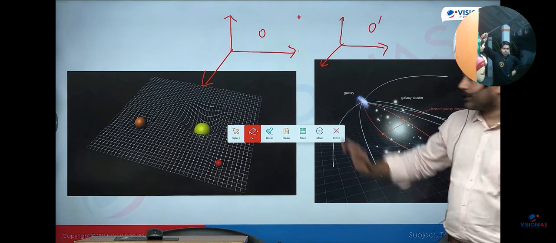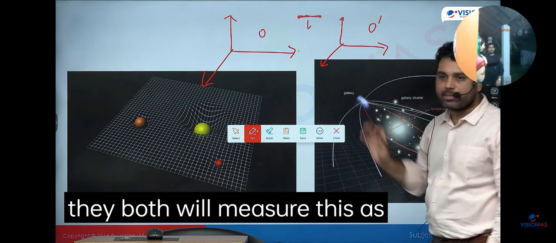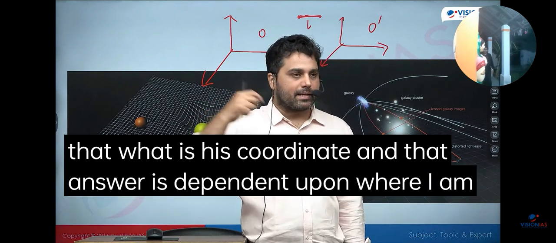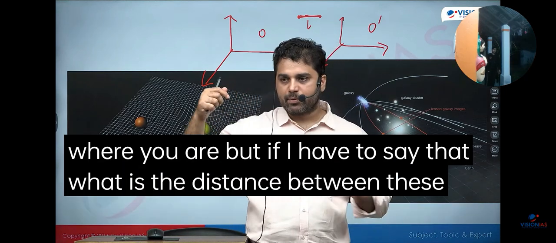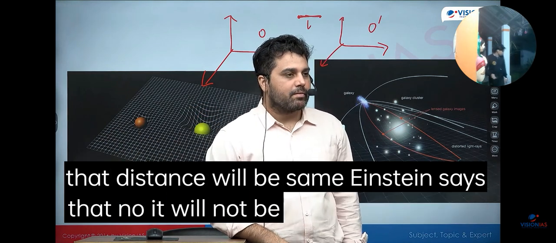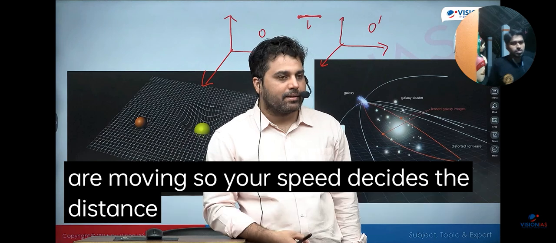But till now we could assume that if we have to find the distance between two points, then both will say that the distance is, let's say, some L. They both will measure this as L, right? So for example, in the question I asked what his coordinate is, and that answer is dependent upon where I am and where you are. But if I have to say what the distance between these two people is, then no matter who measures it, the distance will be the same. Einstein says that no, it will not be the same. Einstein says that the distance will differ. The distance will depend upon how fast you are moving. So your speed decides the distance between 2 points.